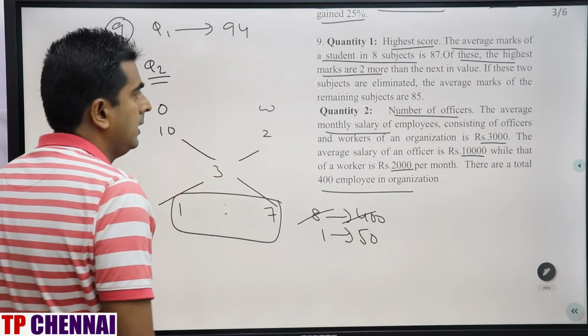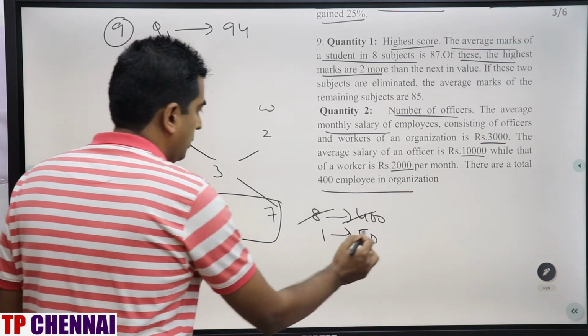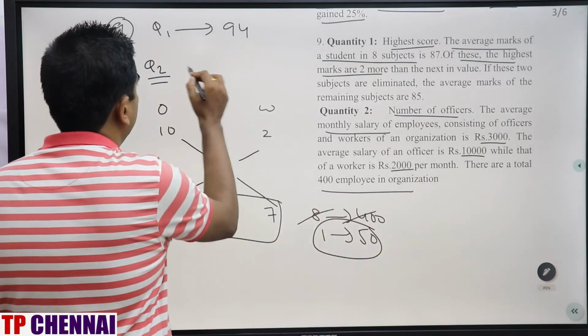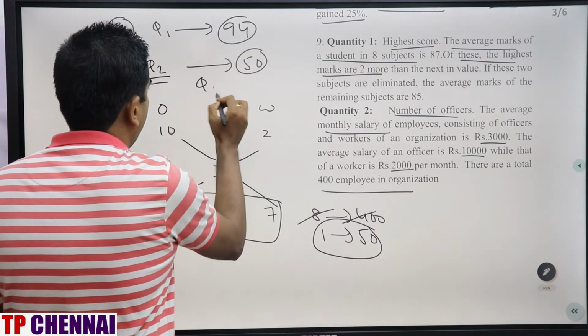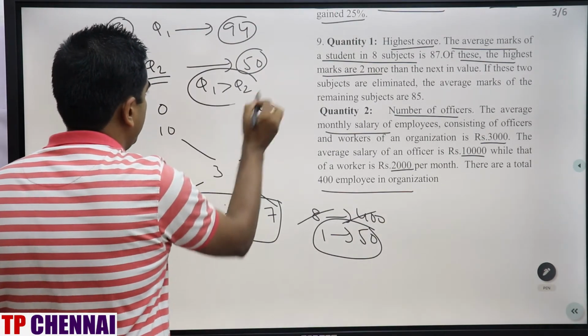What they are asking? Officers. Officers is 1 part. So 1 part is 50 only. So this is nothing but 50. So what is the answer? Quantity 1 is greater than quantity 2.